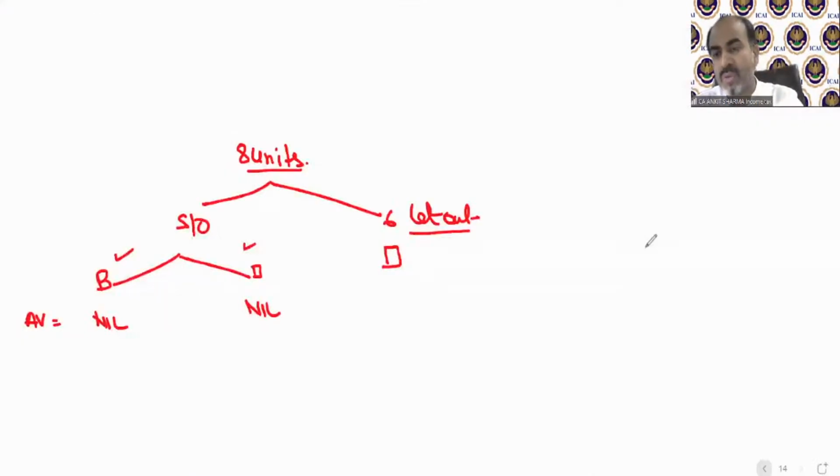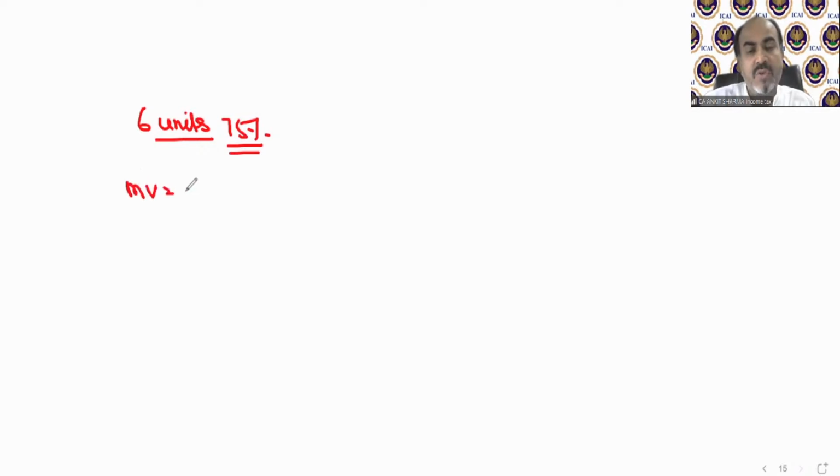It's a very good question. See, we are solving 6 units provision. That is 75% of part. Okay, so we will calculate like this. Municipal value is 12 lakh rupees for all units, but for 6 units, that will be 9 lakh rupees.